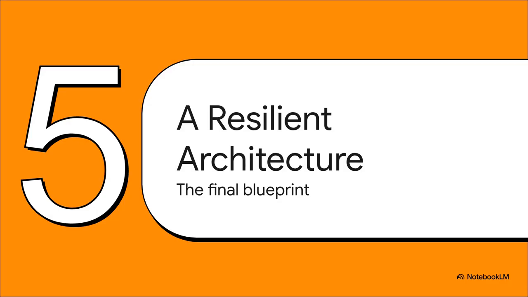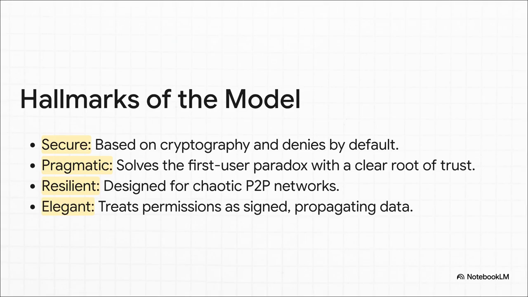All right, let's put all the pieces together. We've got the zero trust foundation, that clever fix for the first user problem, and this super resilient way of handling authority. So, what does that actually get us? What kind of system have we built here? Well, we get a system that's secure by default, because it's built on pure crypto. It's pragmatic, it doesn't pretend there's no authority, it just makes it transparent. It's resilient, built for the real world where computers go offline all the time. And you know what? It's just elegant.